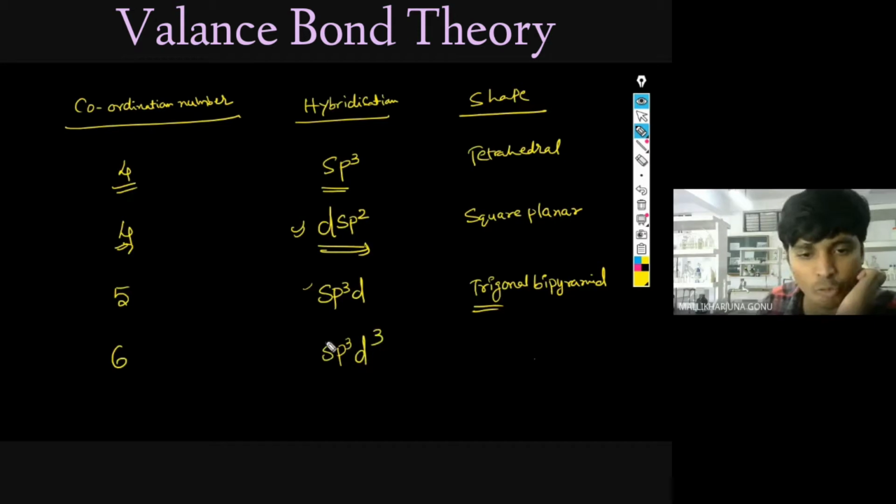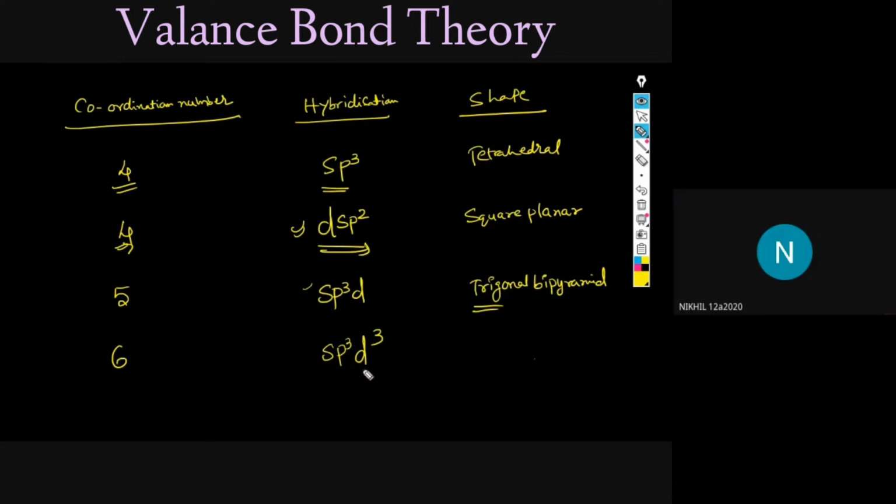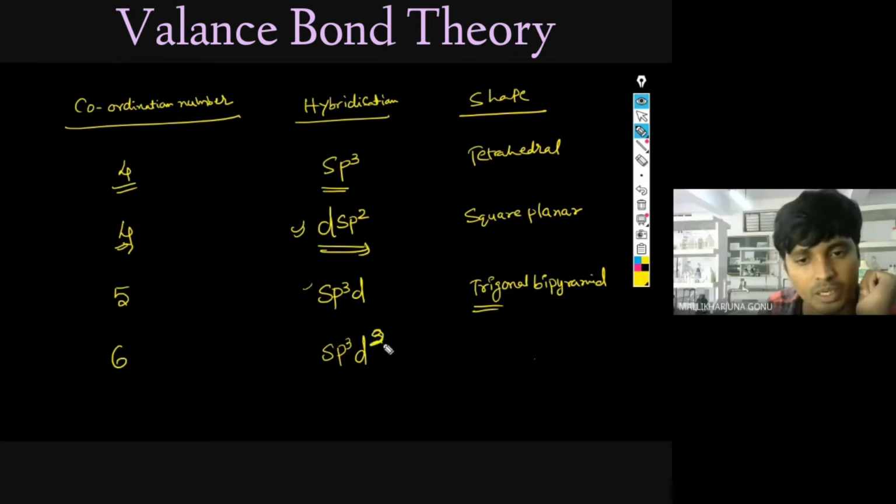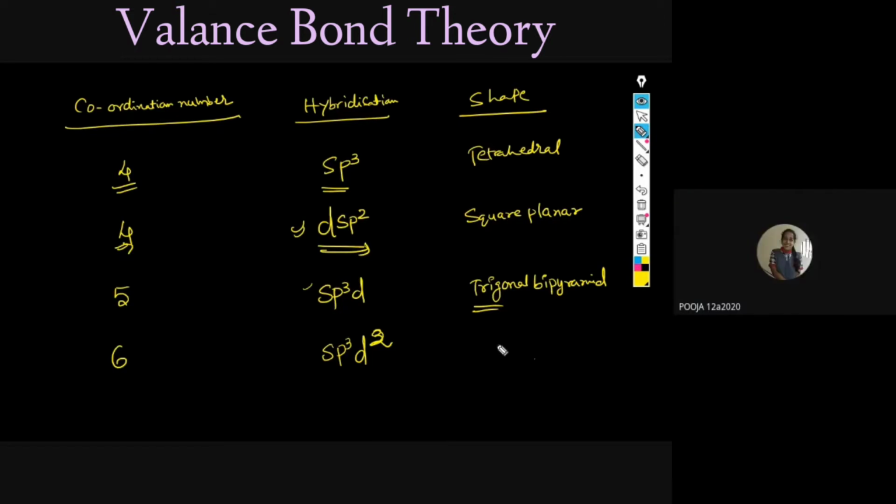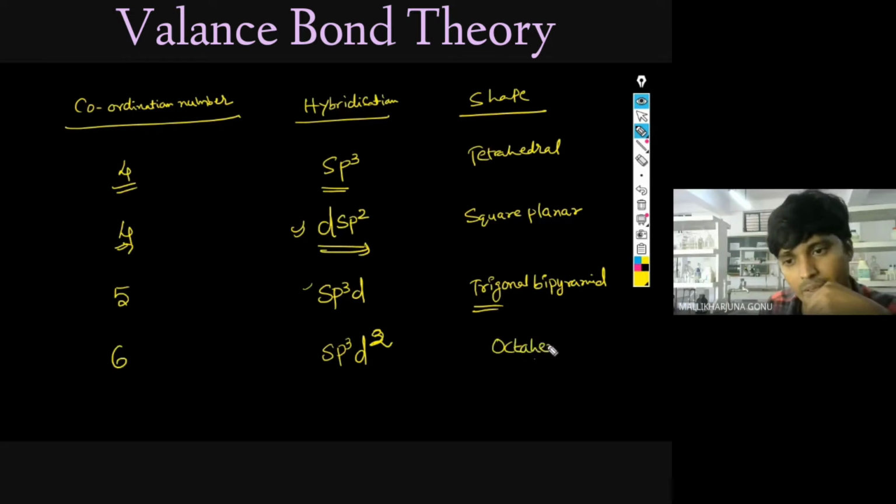See, d3 I have written: 1, 3, 4 plus 3, 7 is coming. Here you can see 1, 3 plus 1, 4 plus 1, 5. Just sp3d2. What will be the shape of this one? Geometry of this compound. What will it be, Pooja? Octahedral. Okay. Octahedral. Very good.